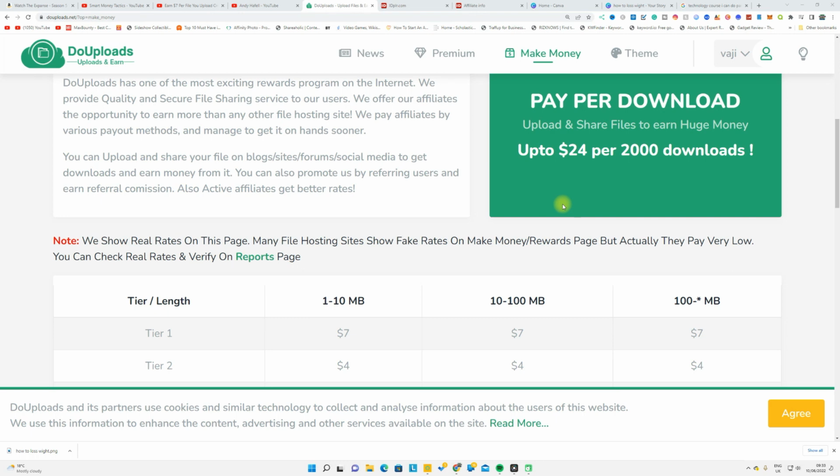Now I'm going to show you a method of how you're going to do that. There are a couple of websites that will pay you a higher amount than this. This is one of the websites, called douploads.net. There are a couple of websites. If you want to know, I will make a short video for that.